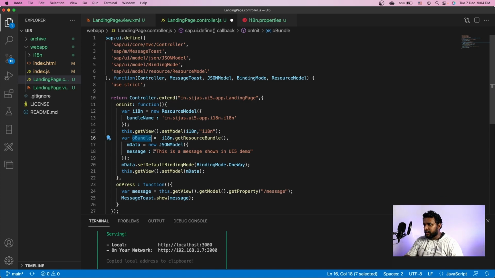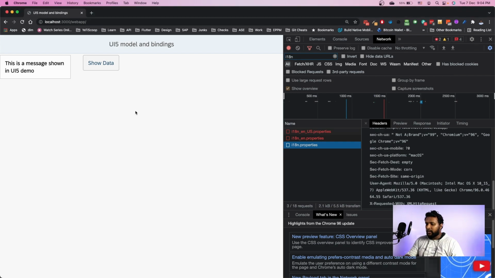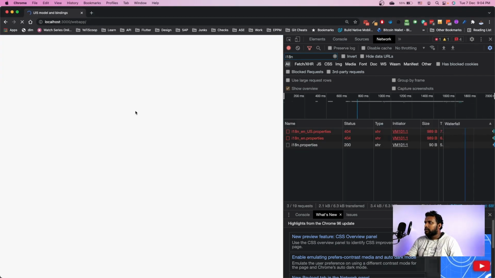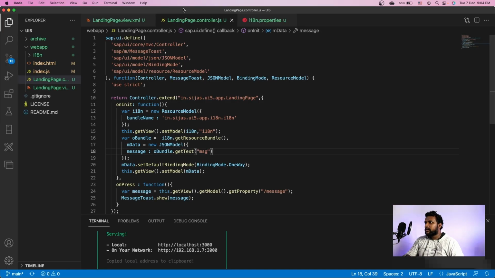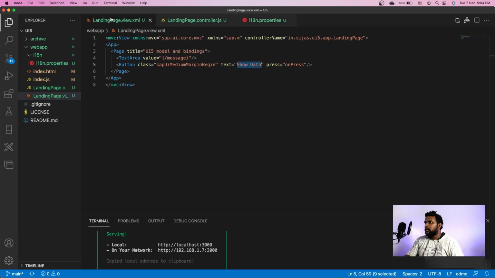So I need to get the text from it. All I need to do is getText. That key was msg. We go here and refresh. So I have the text over here. That is my text.